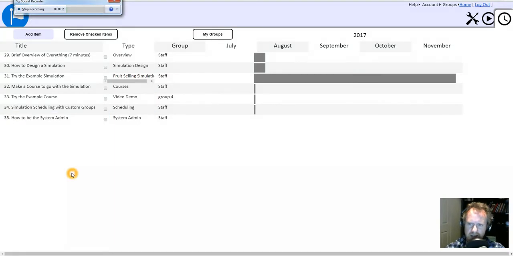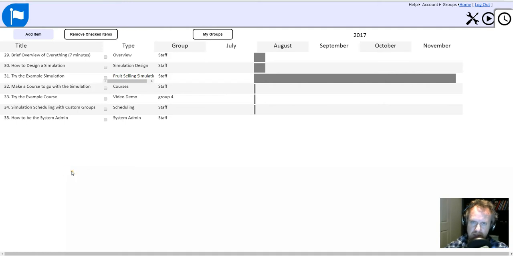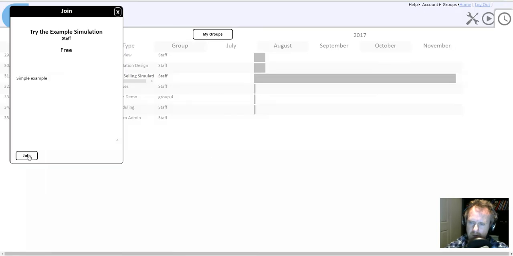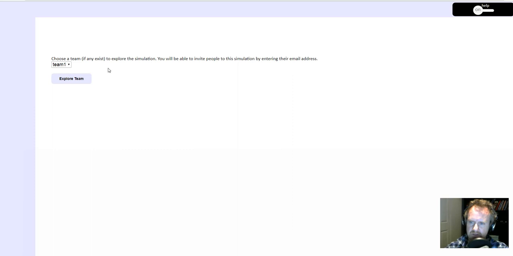Before discussing how to design a simulation, I want to show you a completed simulation. In fact, the one I'll show you will be the actual simulation that we'll be building in the tutorial. It's actually a very, very simple example, and I'll go into it right now as a finished product.